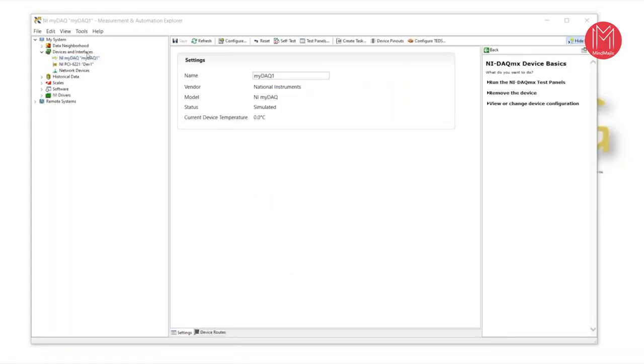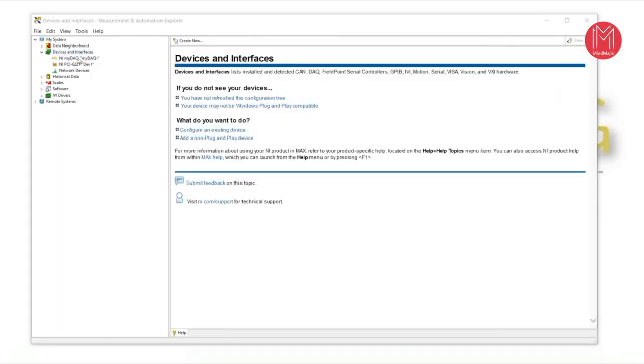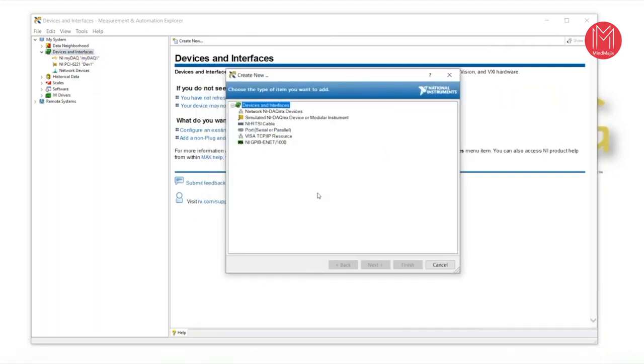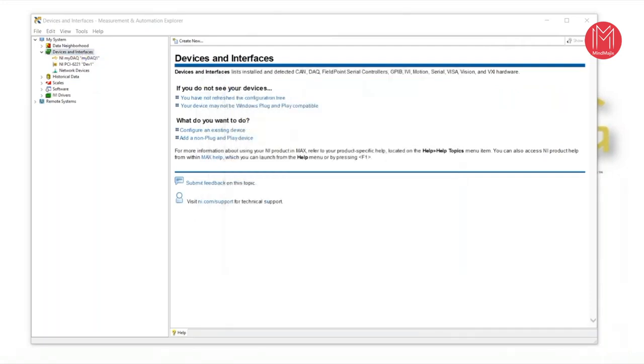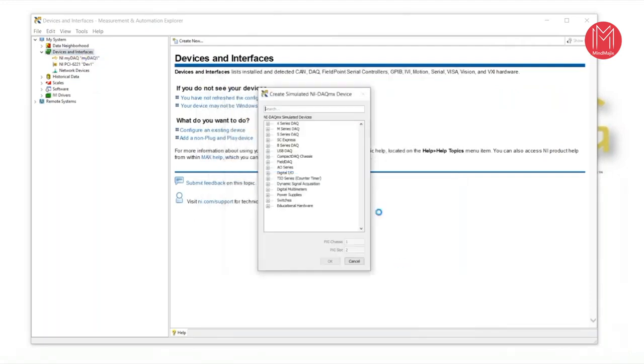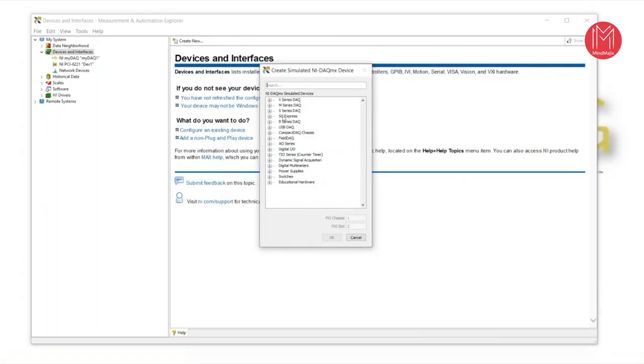Now we will try to add one more DAQ system. For that, click here, come into the create new. Again you will come into the same window. Now click on simulate.